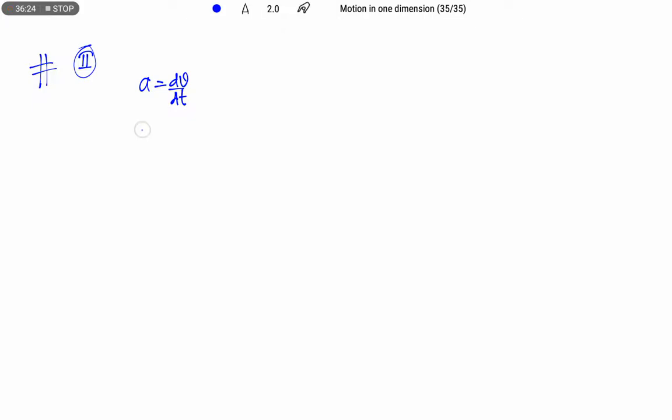So let us write the formula. Sorry, v equals ds by dt, because the rate of change of displacement is equal to velocity. So again we can write v dt equals ds.